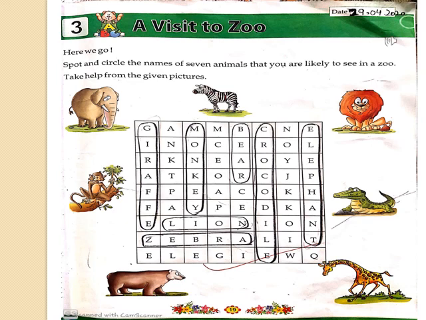I hope you have understood the activity, and also you can find more about these animals on Google Kids with the help of your parents. You can also watch Discovery Channel for some time under supervision of your parents. So let's get started with the reading of the chapter.